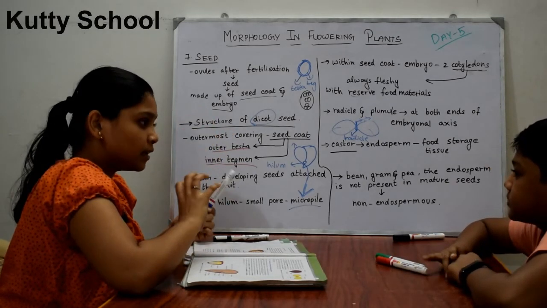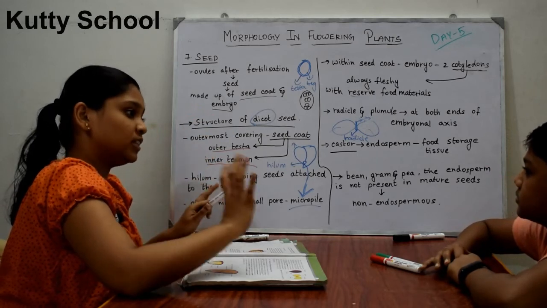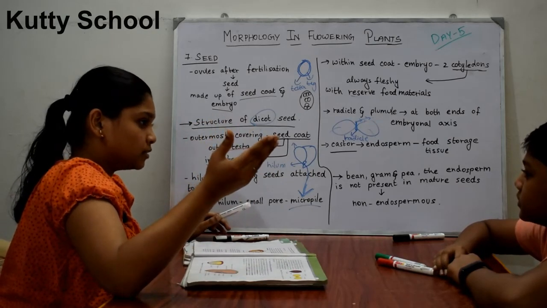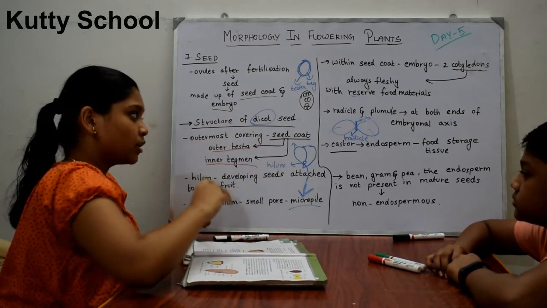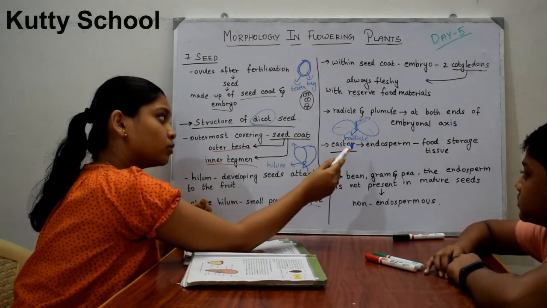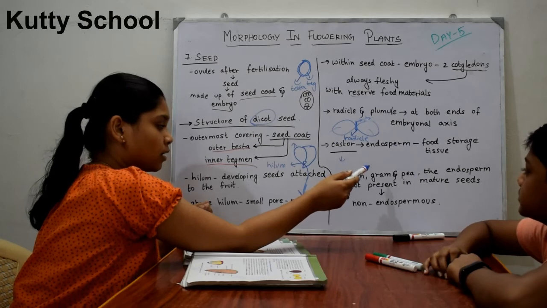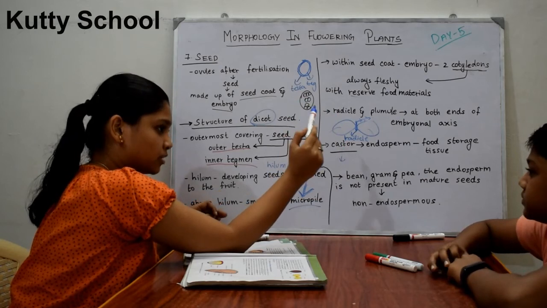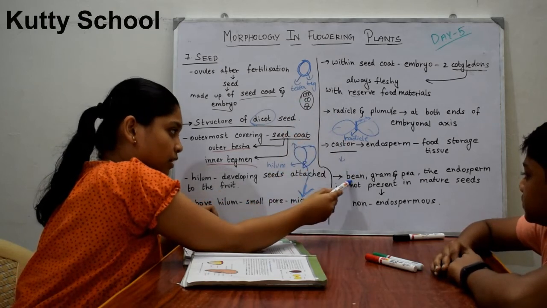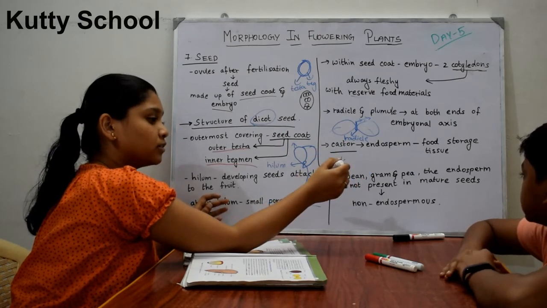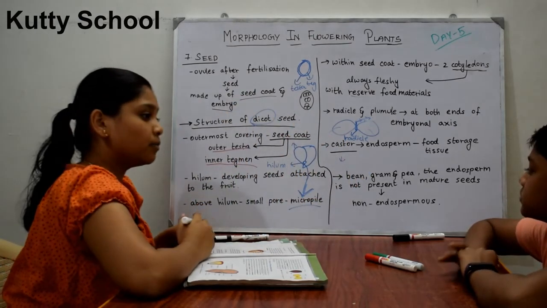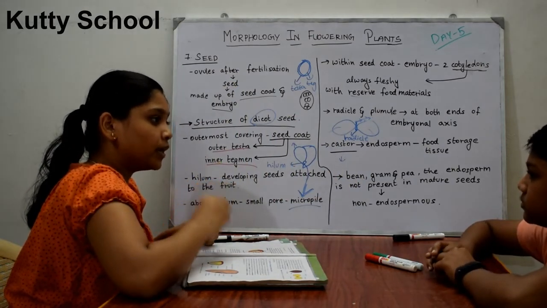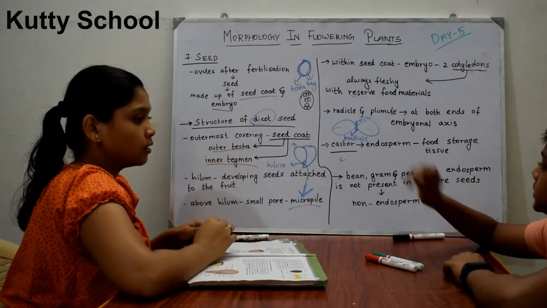Endosperm is generally present in all ovules, and ovules after some time become seeds. In castor seed, the endosperm is present as food storage tissue. In some seeds it is present, but in some it is not. But in all ovules it is present. In some seeds like bean, gram and pea, the endosperm is not present. It is fully consumed by the zygote to grow; the embryo takes the nutrition and develops.